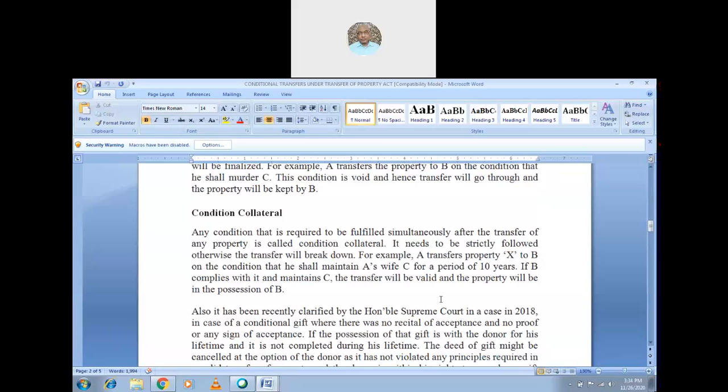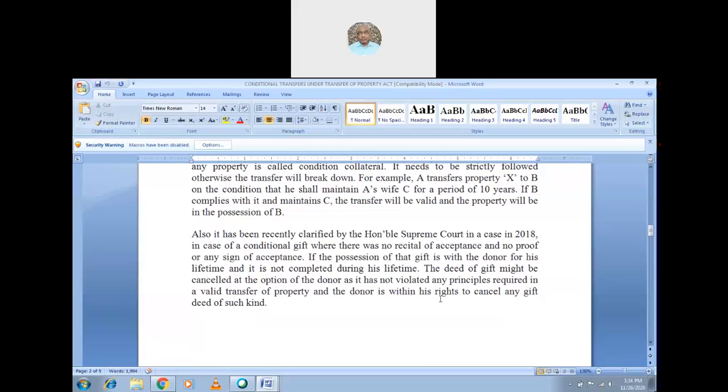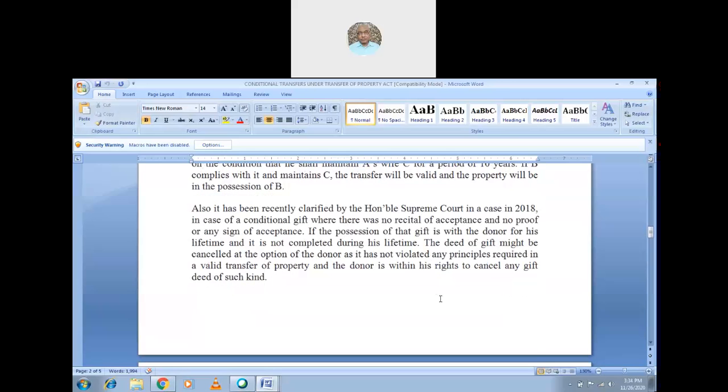If B complies with it and maintains C, the transfer will be valid and the property will be in the possession of B. Suppose he does not do so, then the property will go back to A itself. This was also recently clarified by the Honorable Supreme Court in a 2018 case of a conditional gift, where there was no recital of acceptance and no proof or sign of acceptance.